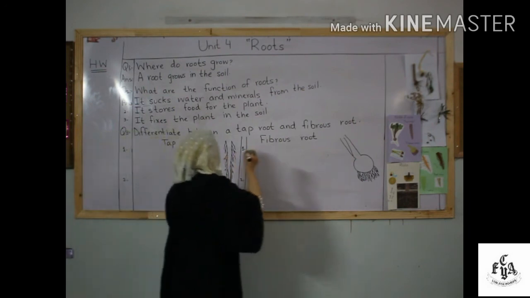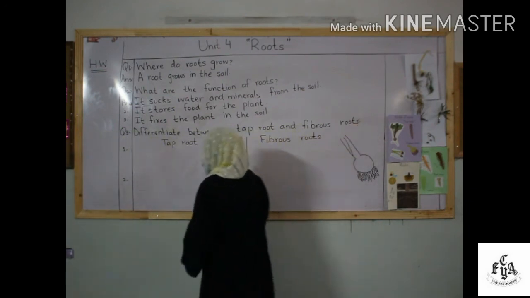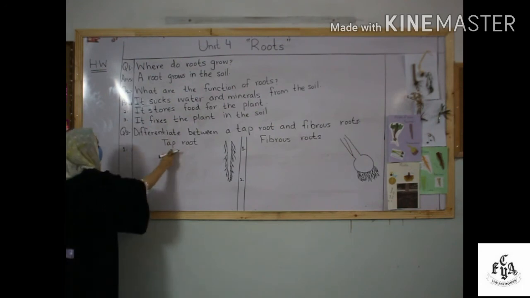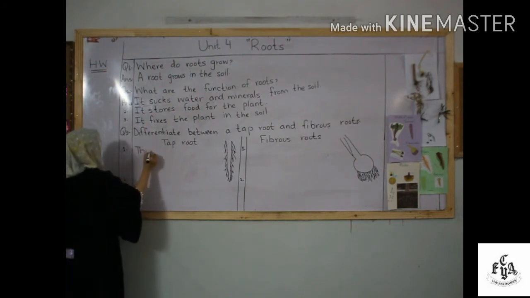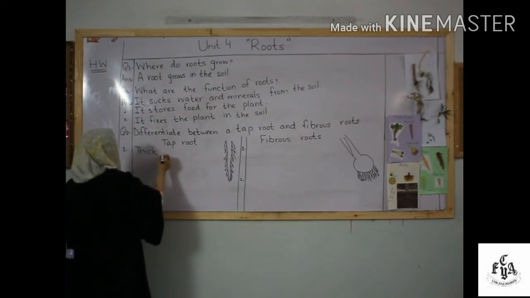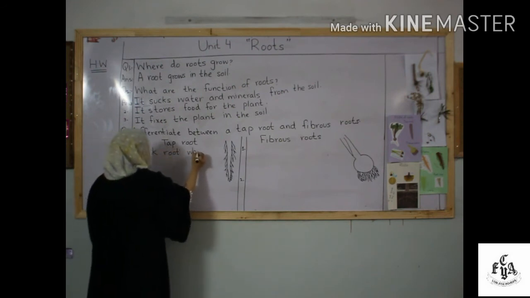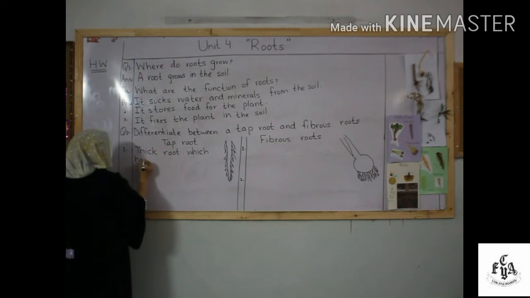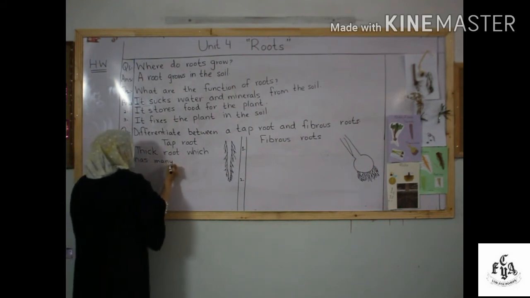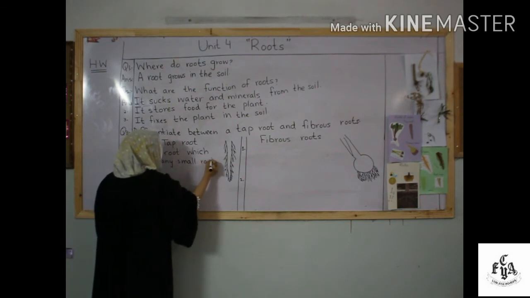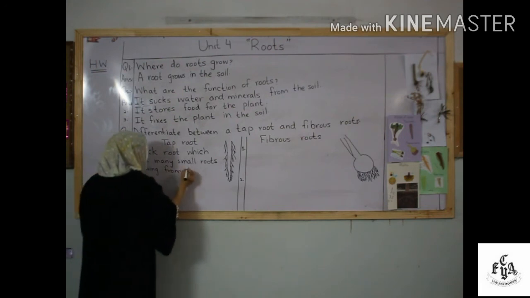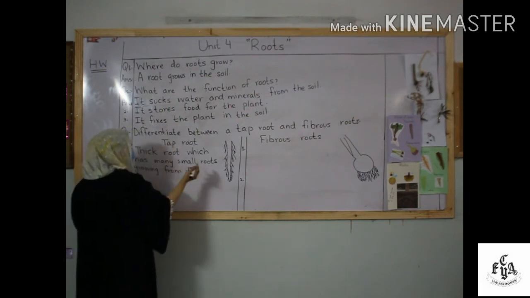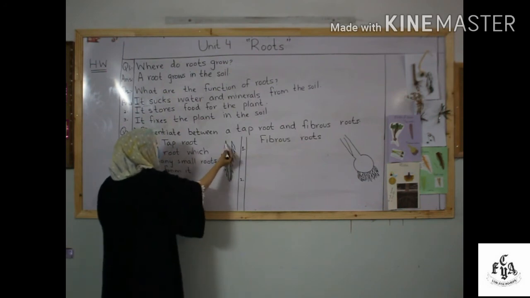So the first one, we have to write the taproot. We have to write the difference between the taproot and the fibrous root. The first difference of taproot is that, as I told you, taproot is a thick root which has many small roots growing from it. As you can see in the diagram also, these are the small roots and this is the thick root from which the small roots are growing.